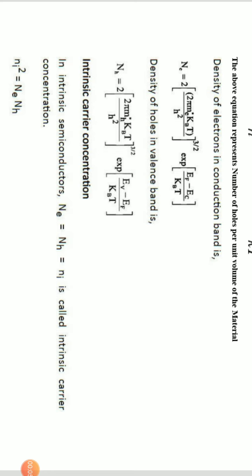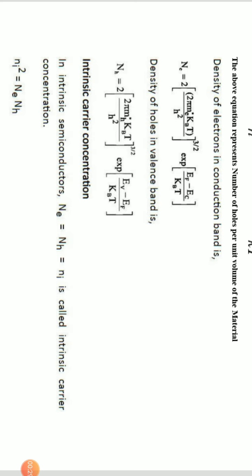In the earlier session, we calculated the number of free electrons and the number of free holes in an intrinsic semiconductor, where the number of free electrons is given by 2 into (2πm*kT/h²)^(3/2) into exponential of (Ef − Ec)/kT, and the number of holes in the intrinsic semiconductor is given by Nh equals 2 into (2πm*kT/h²)^(3/2) into exponential of (Ev − Ef)/kT.